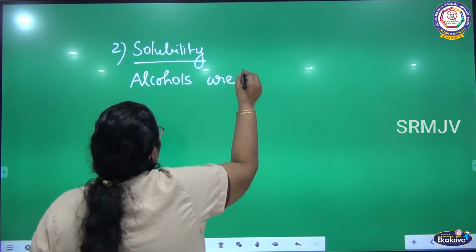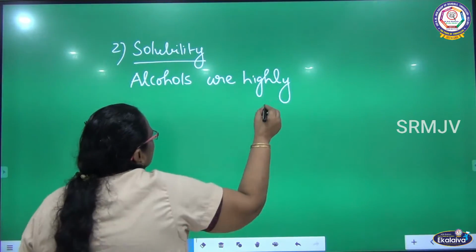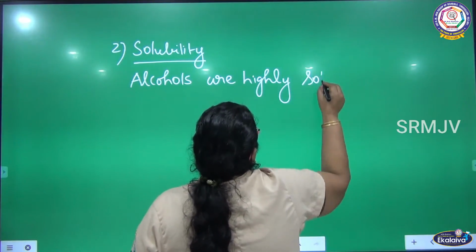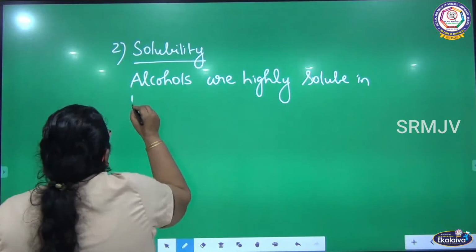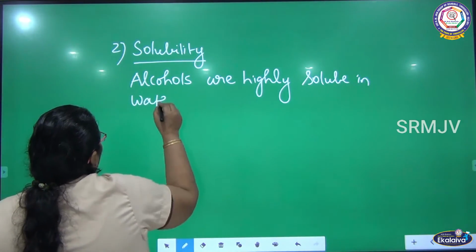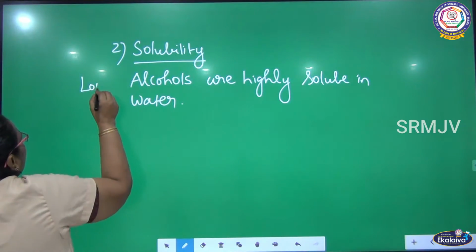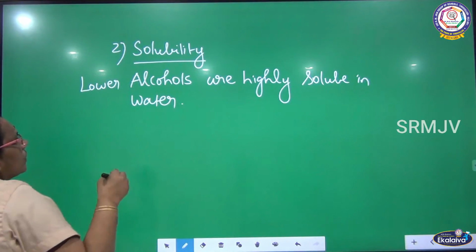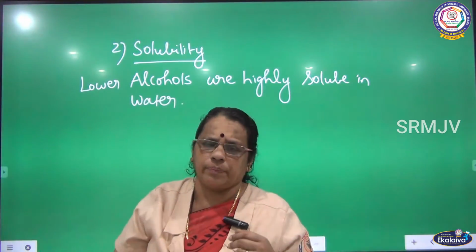Alcohols are highly soluble in water. Lower alcohols are highly soluble in water. We are going to discuss the other physical property, that is solubility.